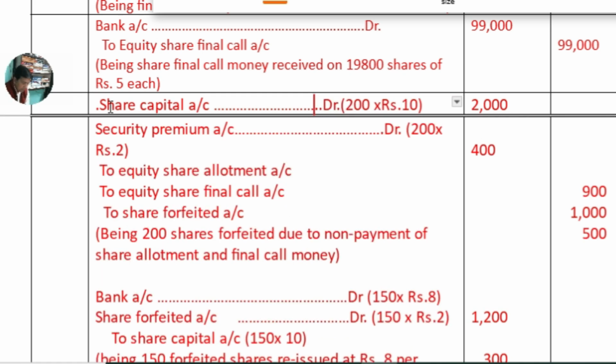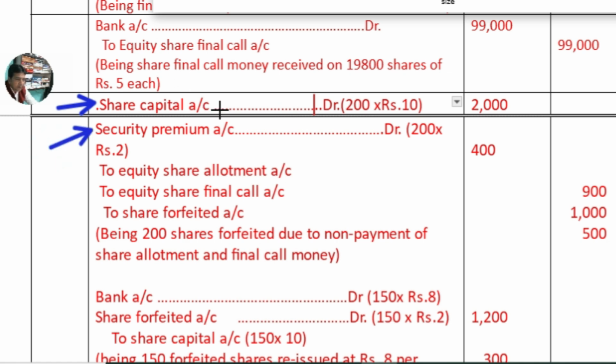So far you have understood that one shareholder, Mr. C, holding 200 shares, has not paid the partial amount of allotment and the whole amount of final call money, and then the company cancels his shares, that is, forfeits them. So on forfeiture of shares, since the company has issued the shares at premium, both will be debited to the extent of 200 shares.